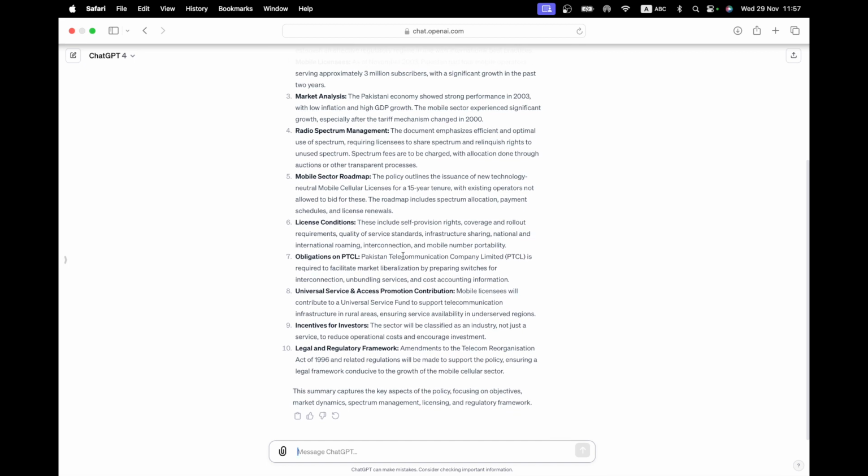Applications on PTCL, of course, this was important because it was the incumbent, and so it had to facilitate market liberalization, which it did. USF and promotion contribution. Yes, this was very important. So it has caught on to that as well. Incentives will be classified as an industry, not just a service. This is something that became a sort of point of discussion quite a bit later on, but it has caught on to the important one, and that's good. And the regulatory framework. So far, so good. I think it has picked up quite nicely all the important points.